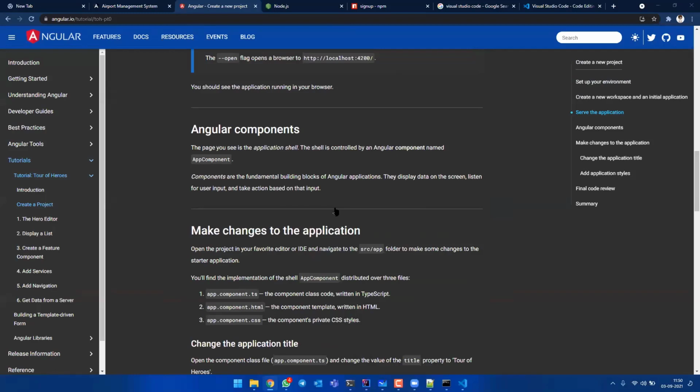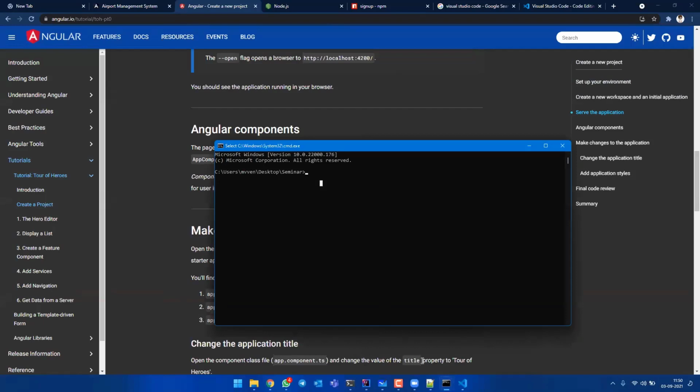This is the command, right? Just copy this command, come to CMD, just open your normal CMD anywhere. Anywhere you open your CMD, just do right click here. I think I have not copied it.